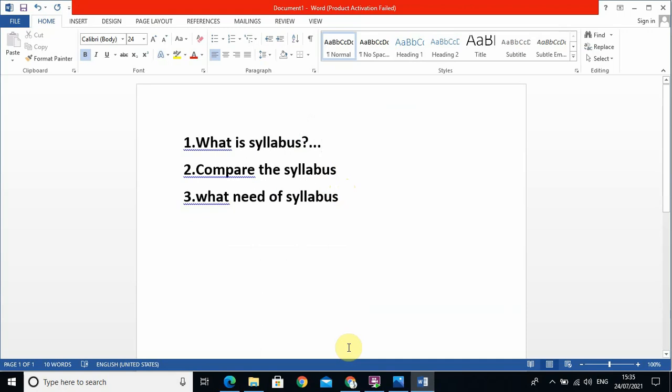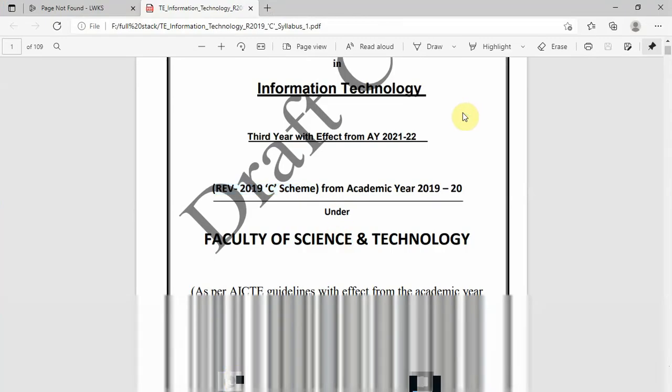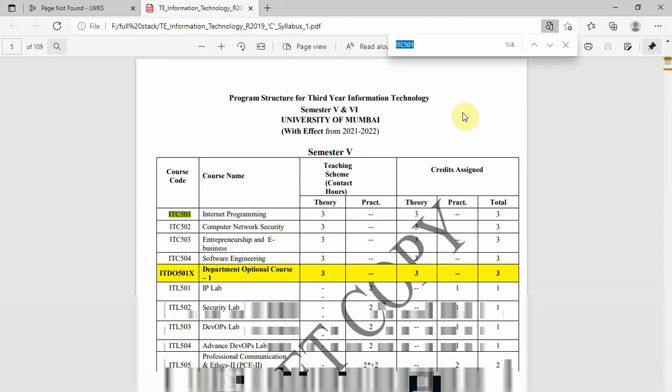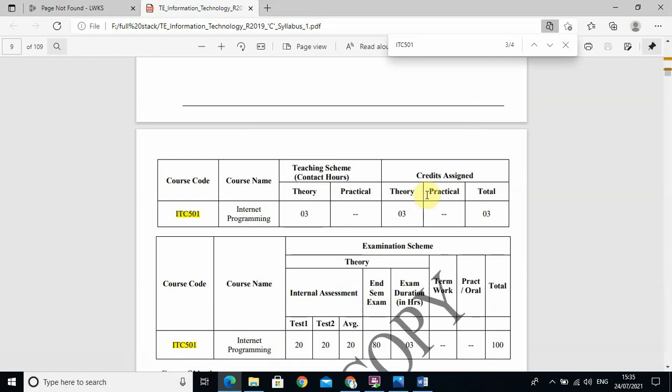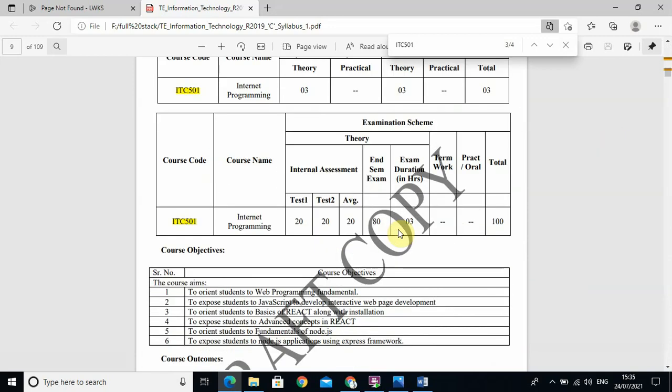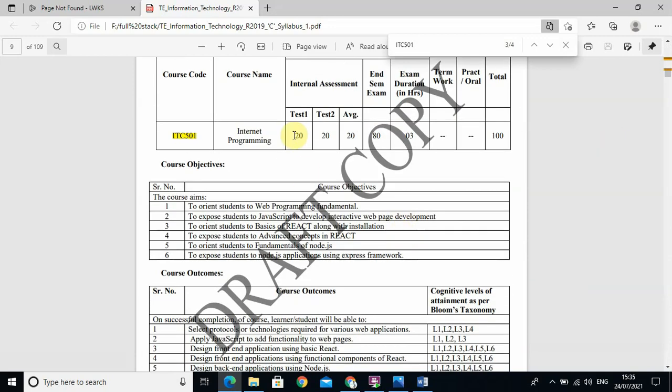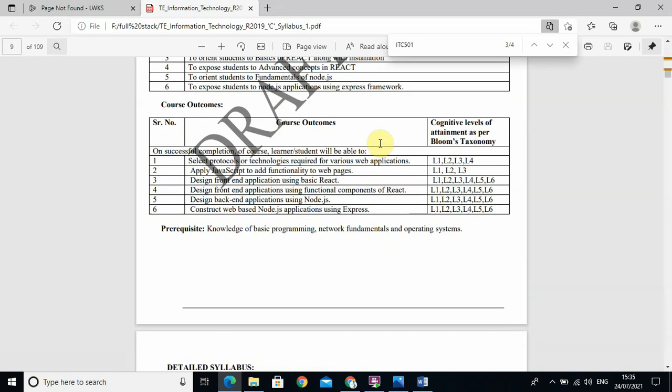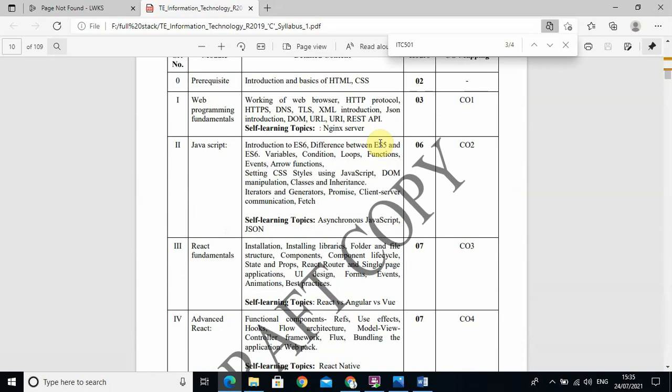So we come to the syllabus right now and check what the syllabus is. The subject code is ITC 501. Once you enter, we come to the syllabus, and I think most students know about this. There are two tests of 20 marks, and the end exam is 80 marks, so the total is 100 marks. Very quickly we discuss the topics or chapters, okay.